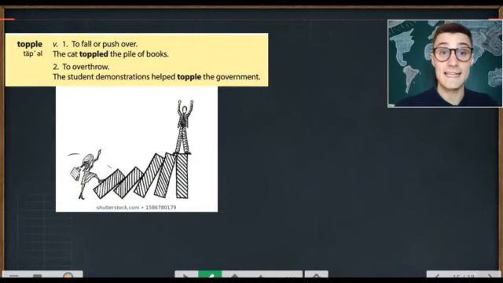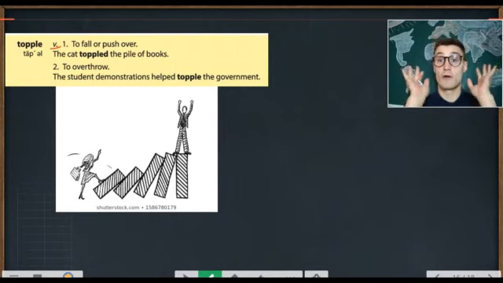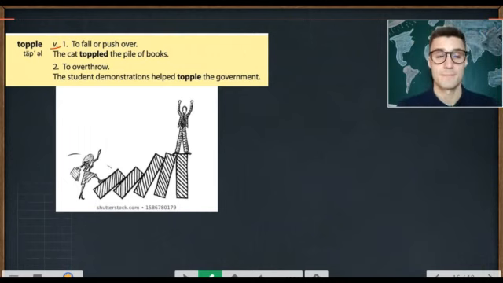Next, it is topple. Topple. Now, to topple is to fall or push over. Topple. The cat toppled the pile of books. So the cat pushed the pile of books over. Toppled it.